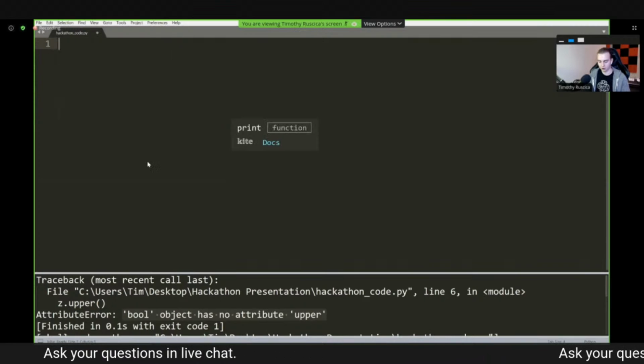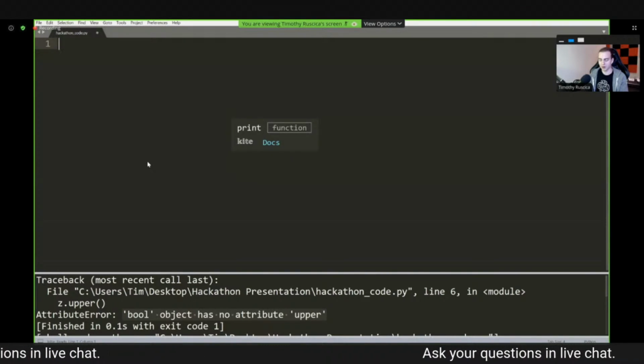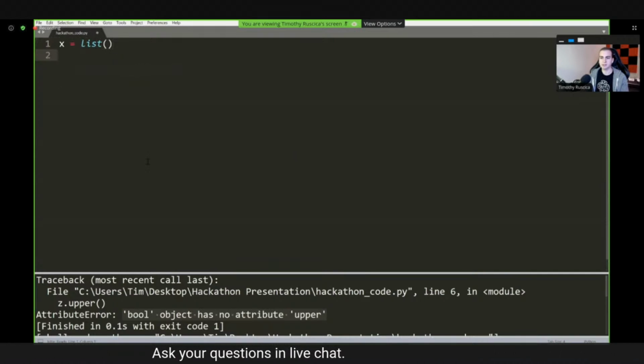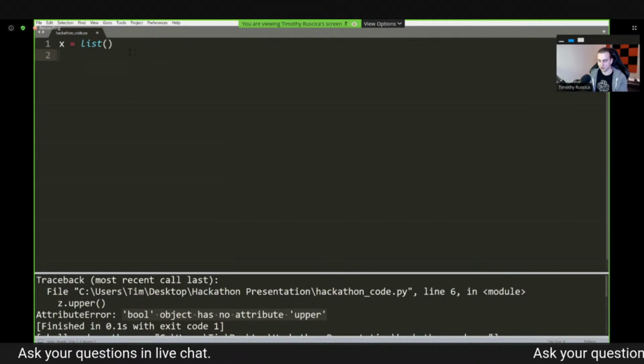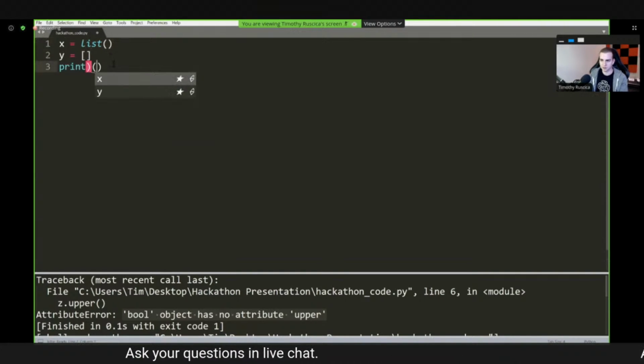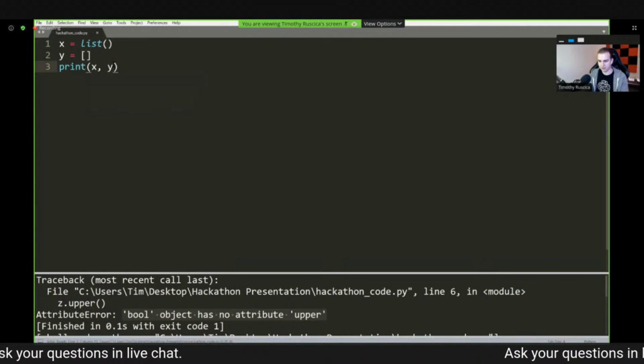Now let's have a look at a few other objects and just show you some cool things that you might not know. So if I make another variable x, and I make this equal to a list, this is not the traditional way that we make a new list, right? Usually you might do something like this to make a new list, but really both x and y are completely equivalent. In fact, let me print these out to you, and I'll show you why this is the case.